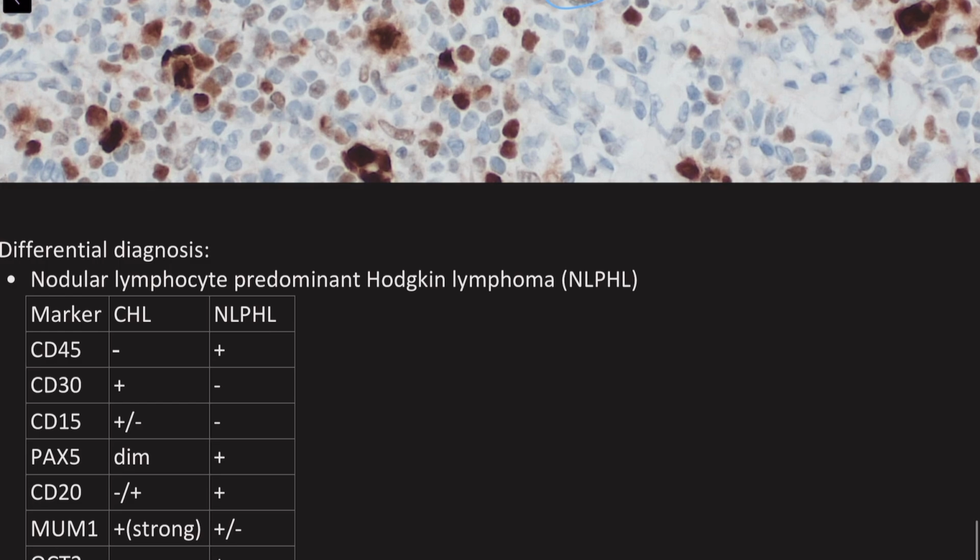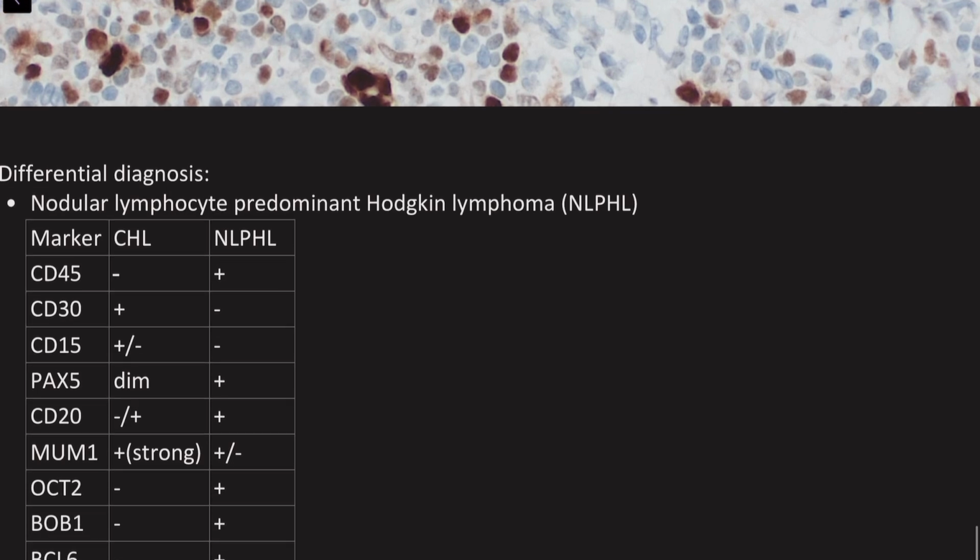Now, differential diagnosis, always in differential diagnosis, we have the nodular lymphocyte predominant Hodgkin lymphoma. And here immunohistochemistry really helps us. As you can see, CD45. So basically the immunohistochemical staining profile of the nodular lymphocyte predominant Hodgkin lymphoma is exactly the opposite of the classic Hodgkin lymphoma. So classic Hodgkin lymphoma was CD45 negative, nodular will be positive. Classic CD30 positive, nodular will be negative. Classic CD15 can be positive, nodular will be negative.